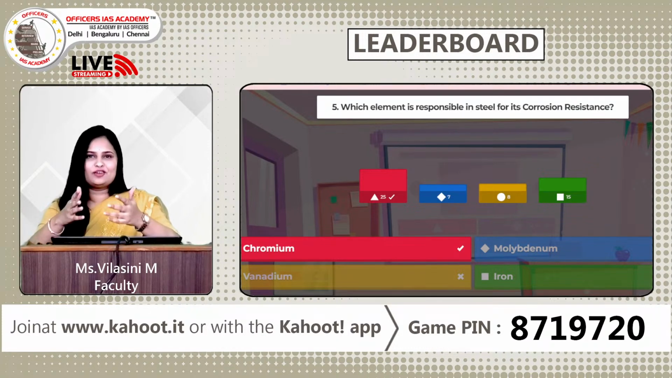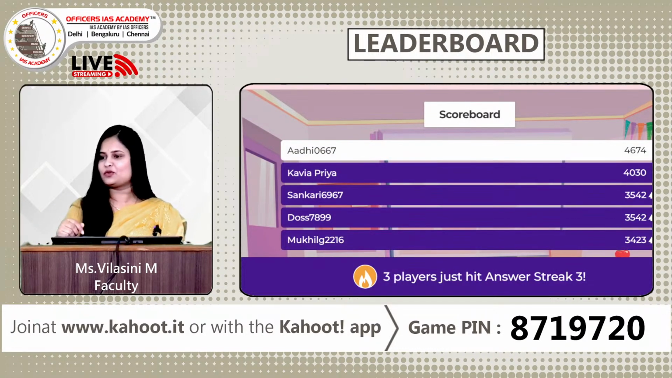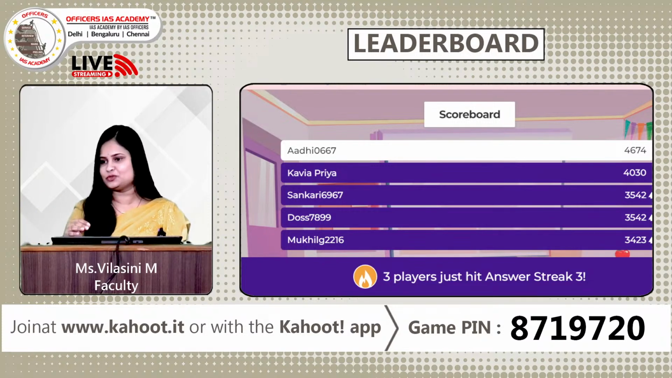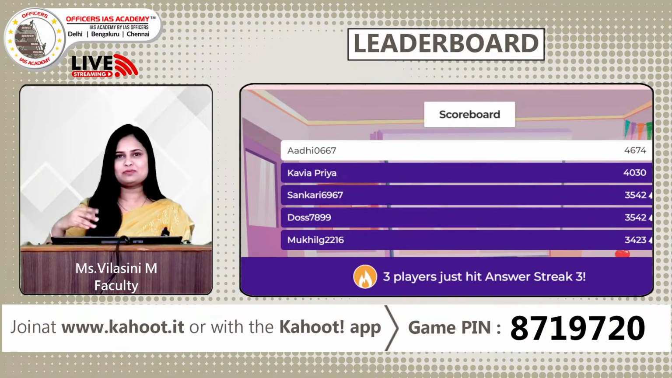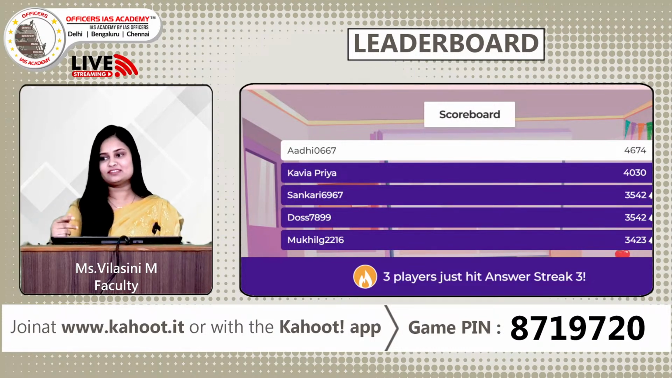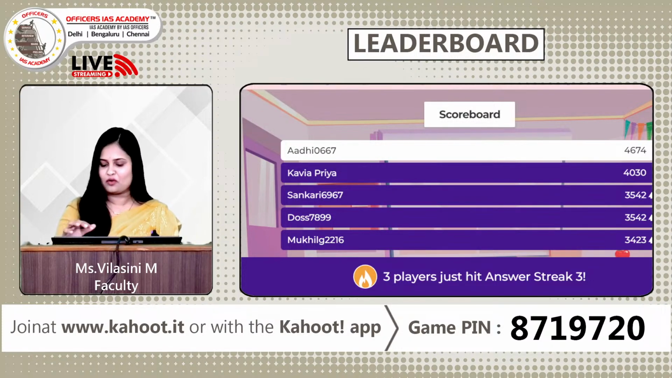So now let us take a look at the leaderboard for this particular question. Going by the scores, Adi, wonderful man, you're doing great, you're on top. Followed by Kavi Priya, and then there's Shankari too. Great. So the tables can turn anytime. So guys, come on, let's keep going forward. Wonderful, 3 players have also got the answer streak. Great. So now let us move forward to the next question.